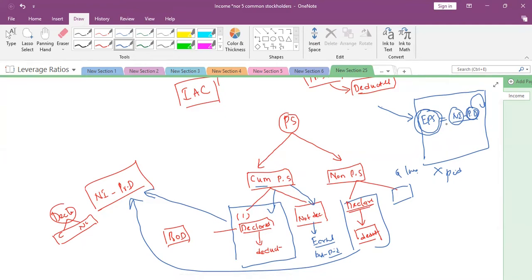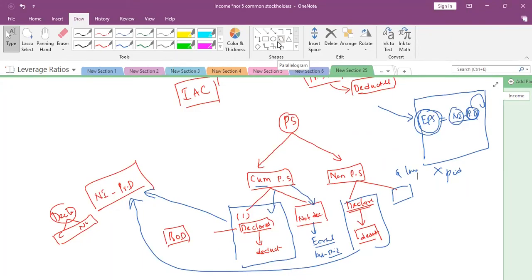Sir, I have a question, sir. Yes, please. So regardless of cumulative or non-cumulative, whenever we get a profit and whenever the board of directors declare the dividend, first we will deduct the preference dividend. It depends upon cumulative and non-cumulative only if it is not declared. If declared, straightforward from net income, we should minus it. Preference dividend should be deducted. If it is not declared, then we need to check whether it is a cumulative or non-cumulative preference share.